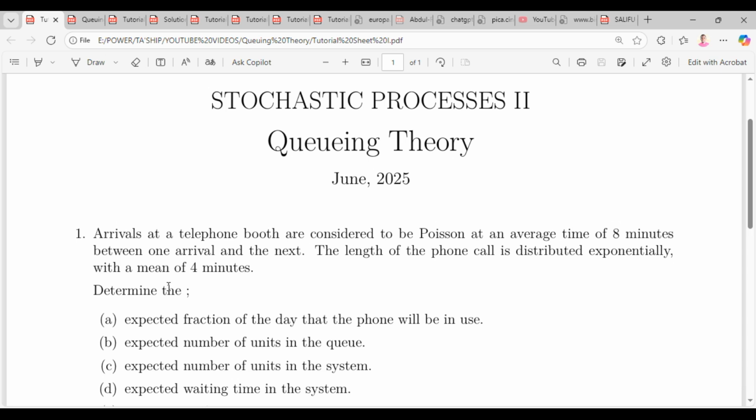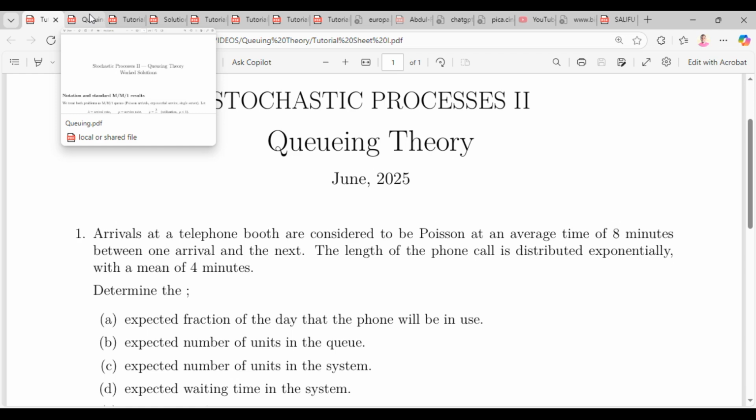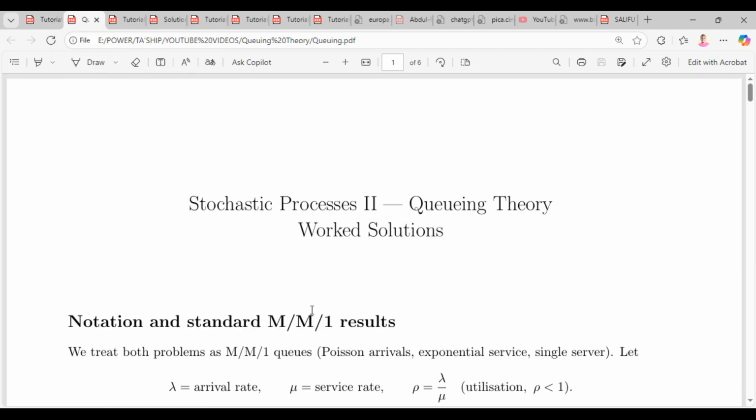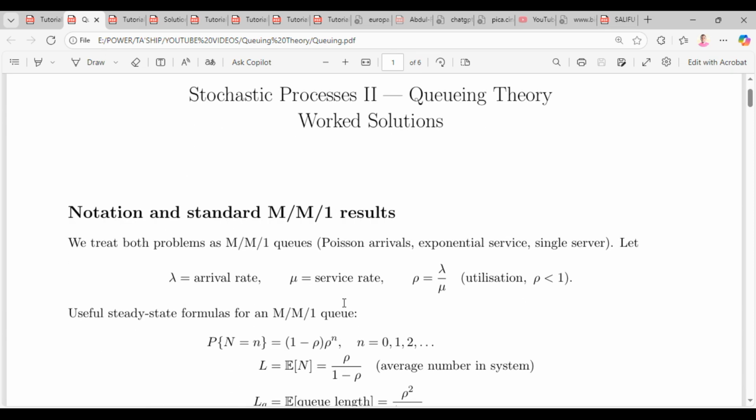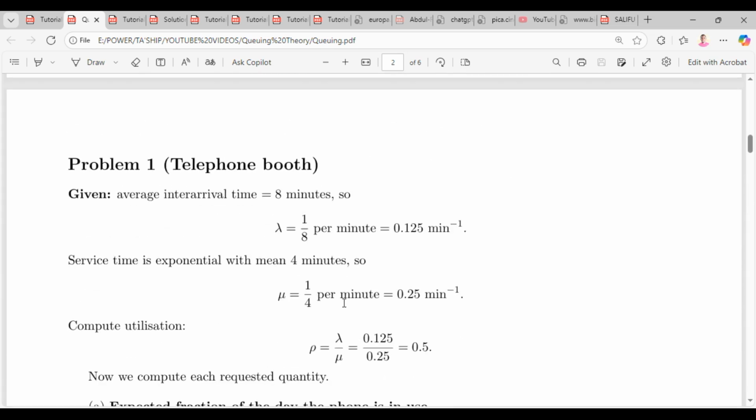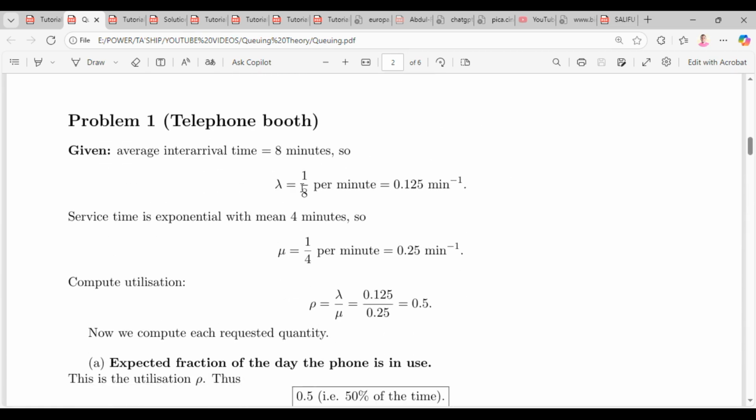So we are given 8 minutes between one arrival and the next. This is the inter-arrival time. You get it? This is not the arrival rate itself. That's not lambda. So how do we know the right lambda, or the arrival rate? We know that the inter-arrival time is given as 1 over lambda. So if 1 over lambda is equal to 8 minutes, it means that lambda should be equal to 1 over 8. So we get lambda to be 1 over 8 per minute. Take note, yes, per minute.